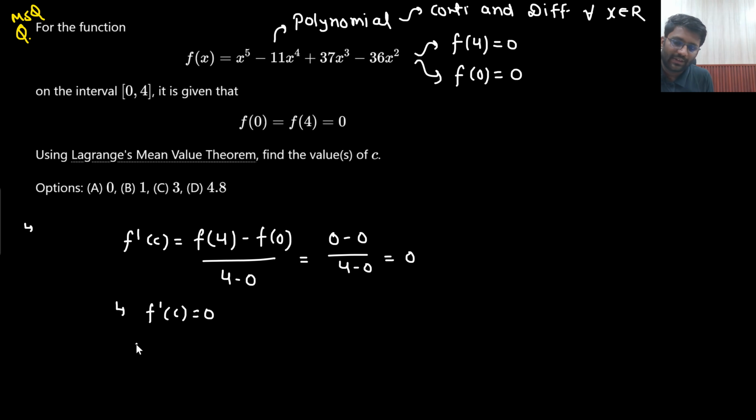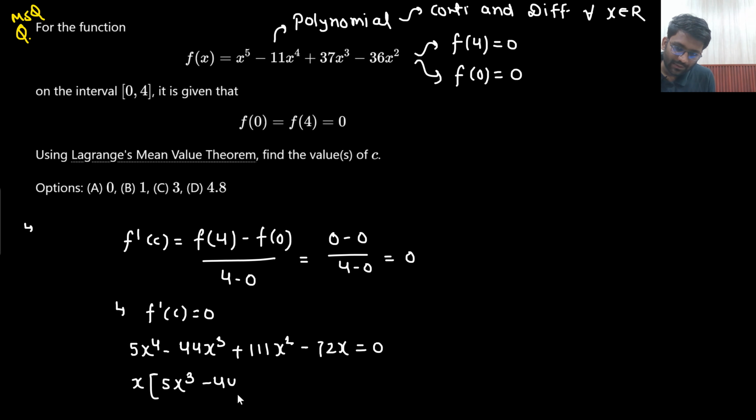So what will be my f dash c? 5x to the power 4 minus 44x to the power 3 plus 37 into 3, which will be 111x square minus 72x equals 0. Here I will take x as common. Inside, what will I get? 5x cube minus 44x square plus 111x minus 72.